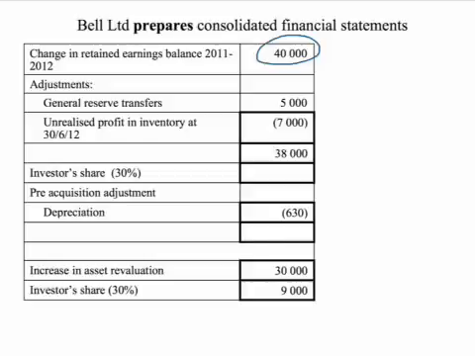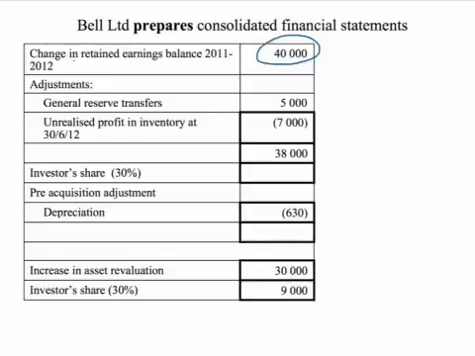An adjustment that had to be made is that a general reserve was created in the previous financial year. An amount of $5,000 was transferred to a general reserve. So we make the adjustment for the general reserve.